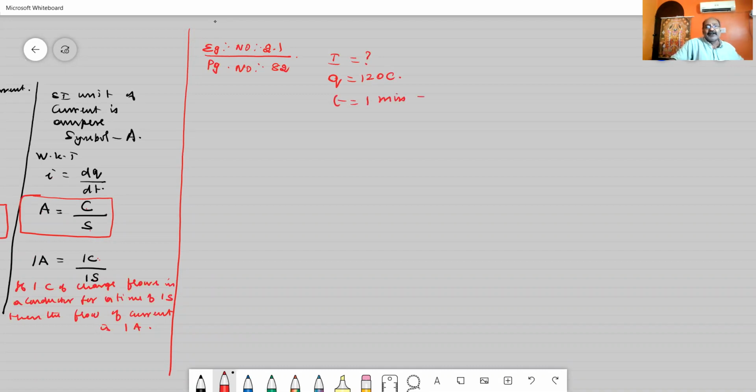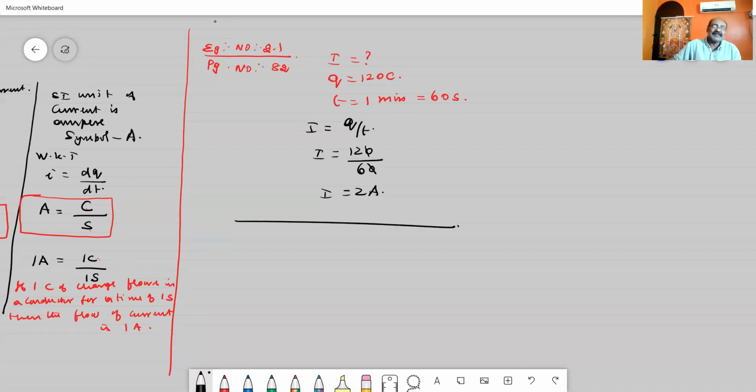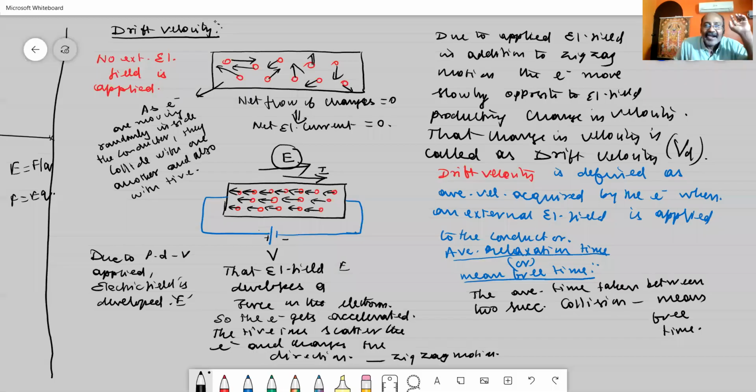So you convert minute to second, and you will get 60 seconds. You are asked to calculate the current I. As I know, current I is equal to Q divided by t. So current I is equal to 120 divided by 60. So current I is equal to 2 ampere. So this is a simple problem that may be asked as a one-word question.